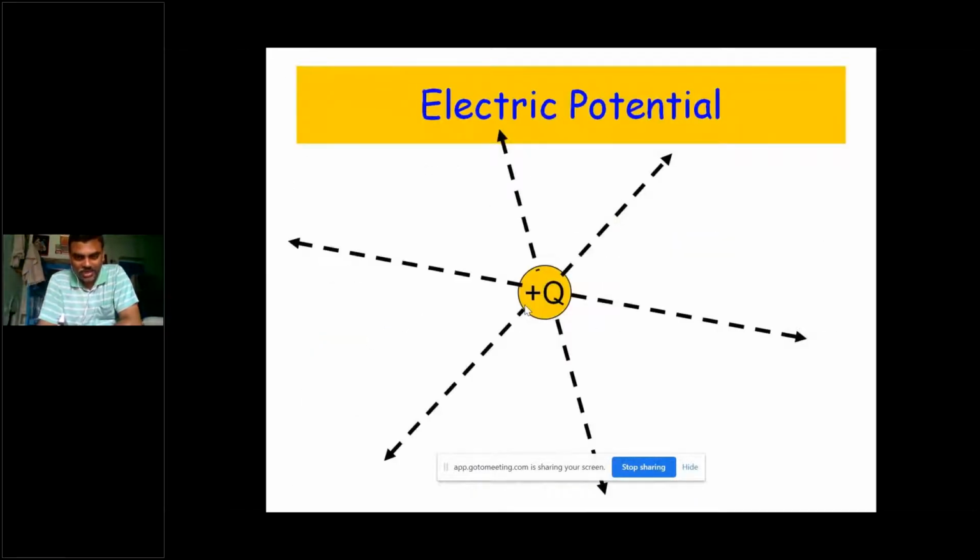And here electric potential is the work done to move a point charge from infinity to a particular point.